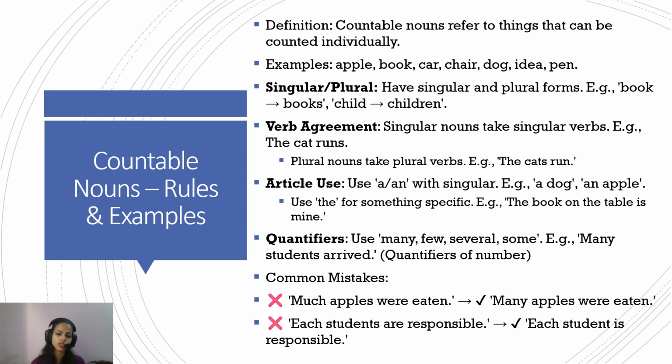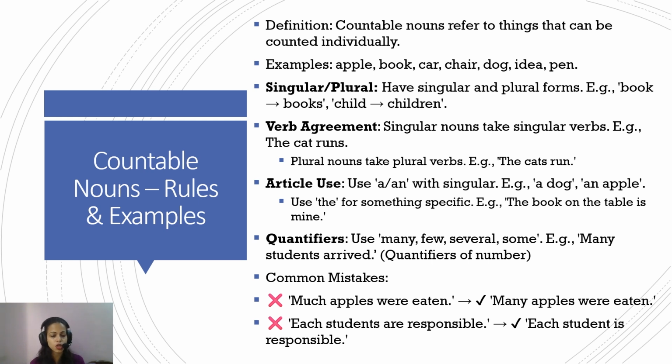Quantifiers, very important. For countables, we use the quantifiers that represent numbers. Use many, few, several, some. Many students have arrived. We don't say much students have arrived, because this is not like 2 kilo student, 3 kilo student. How much? How many? When you ask how many, you get the response in the form of some numbers. So this is a quantifier of number. How many? Few, many, several. So with a countable noun, a quantifier of number is used.